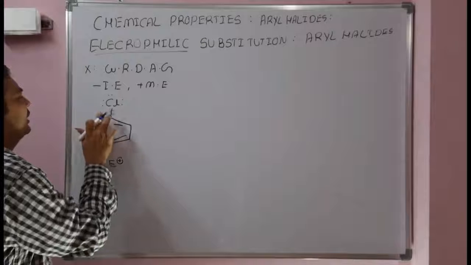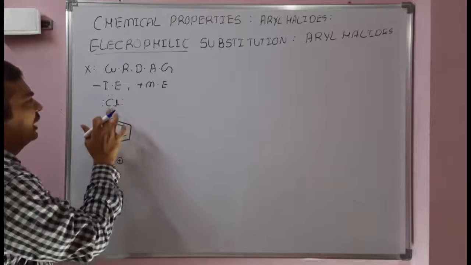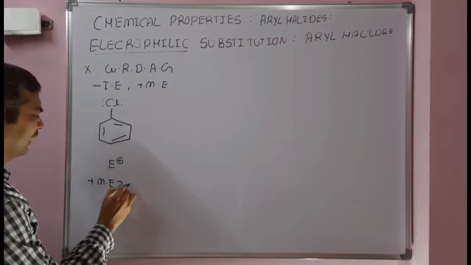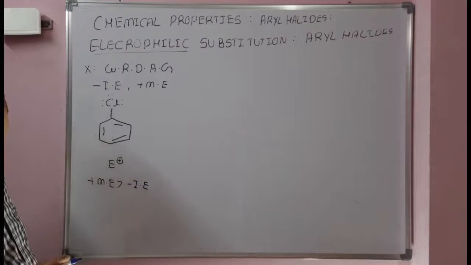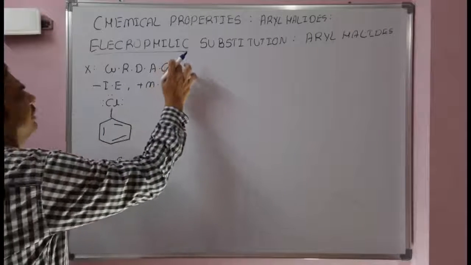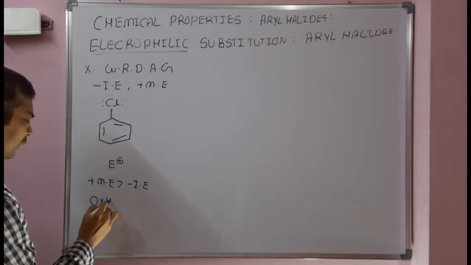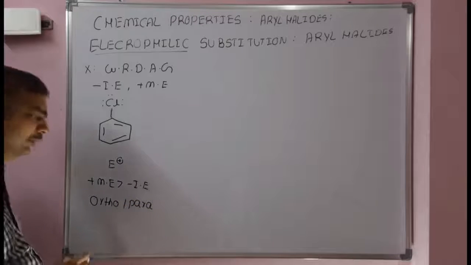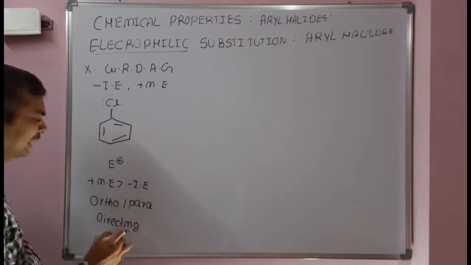Among the two, in electrophilic substitution, when an incoming electrophile approaches the halobenzene, the plus mesomeric effect dominates over the negative inductive effect. So as a result, even though this is a ring deactivating group, this is an OP directing group, ortho para directing group. For any doubt, you can check my previous video, orientation effect.